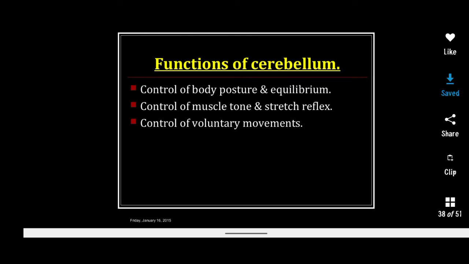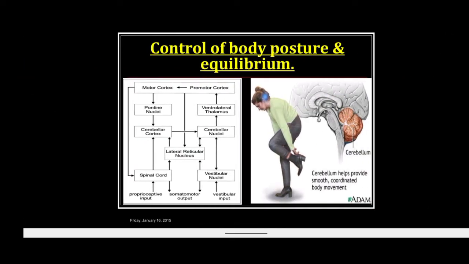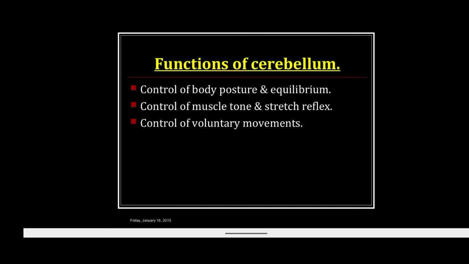Come to the functions of the cerebellum. The main functions are control of the body posture and equilibrium, control of the muscle tone and stretch reflex, and control of voluntary movement. The cerebellum mainly coordinates the movement and also takes part in motor learning. It is responsible for motor learning and coordination of movement.